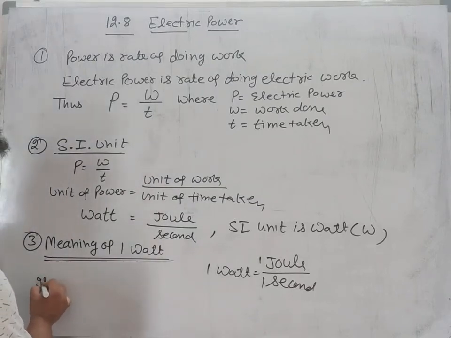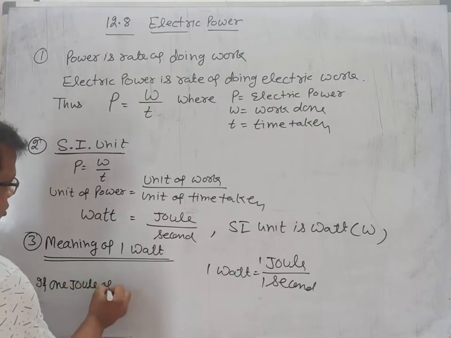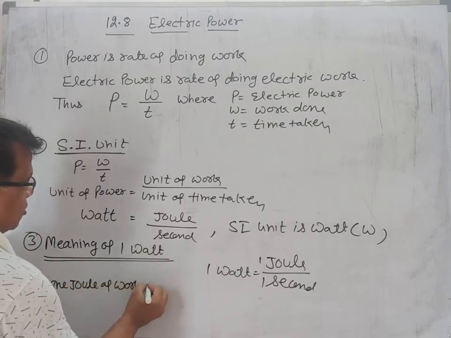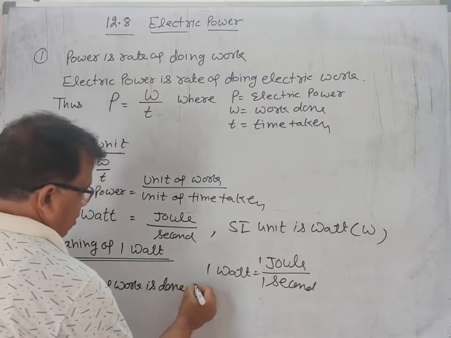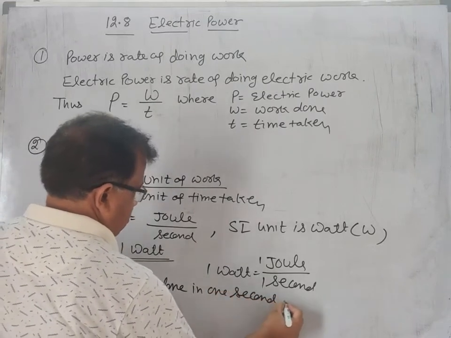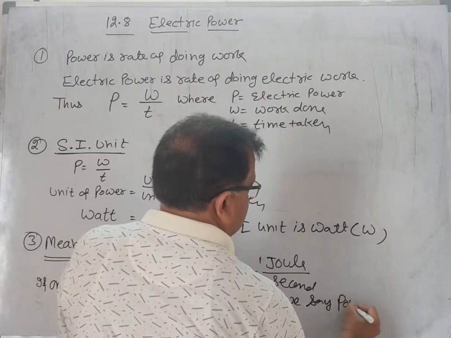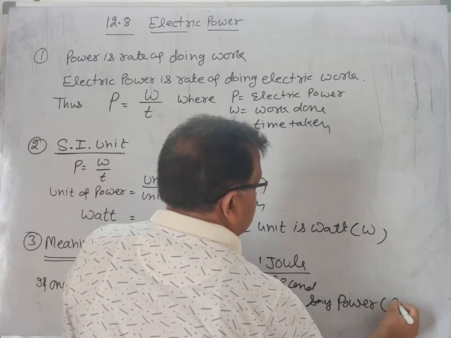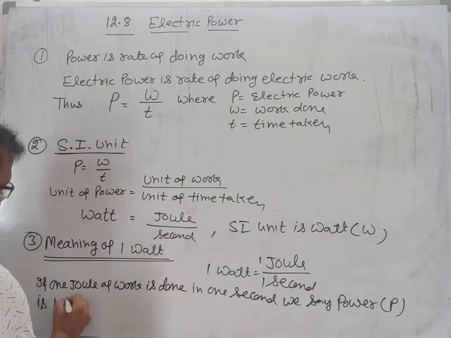If 1 joule of work is done in 1 second, we say power, that is electric power, or P is 1 watt.